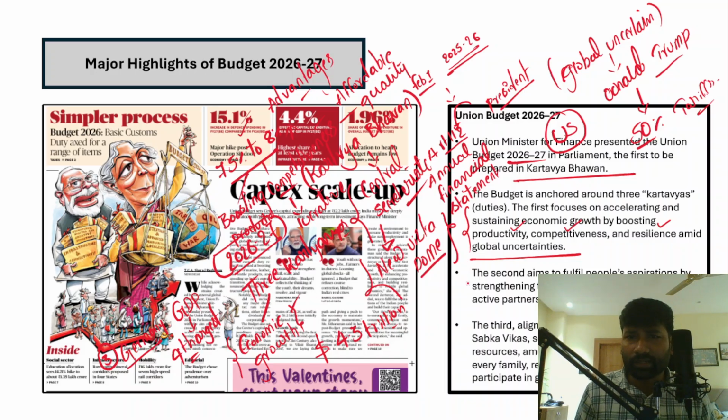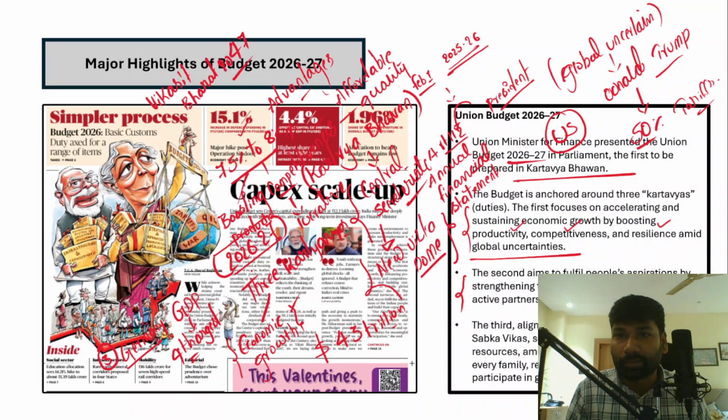And the second Kartavya is aimed at fulfilling the aspirations of the people. Now understand, as a country, we have the goal of becoming a Vikasit Bharat by the year 2047. So along with becoming a developed country by 2047, how can we fulfill the aspirations of the people? By developing or strengthening the capabilities or capacities of the people, and by making people active participants in the overall economic growth, economic development, and India's prosperity as well. And so we have understood 2 Kartavyas as part of this budget.